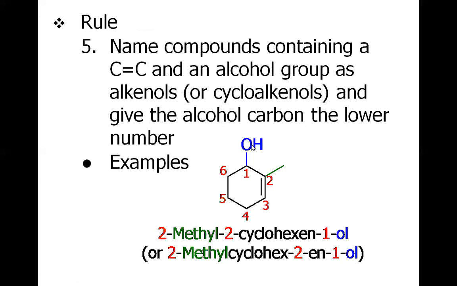More rules. In case of hydroxy, the alcoholic carbon will be given priority. For example, for this particular case, this carbon will be 1, and then we have to go either clockwise or anti-clockwise. We know going clockwise is better, because the methyl will be at 2 position. If you go anti-clockwise, we will have the methyl at 6 position. So 1, 2, 3, 4, 5, 6. So the name will be 2-methyl 2-cyclohexene 1-ol, 1-ol because all at 1 position.